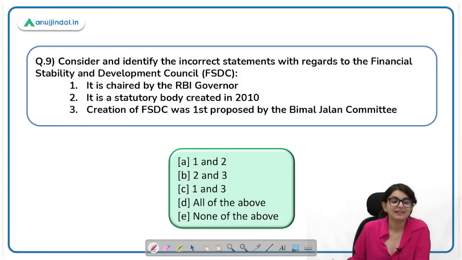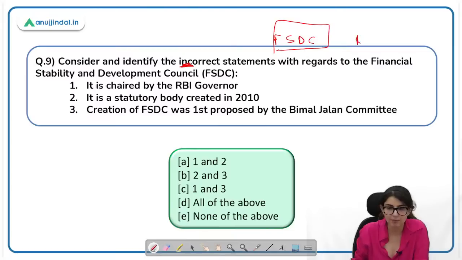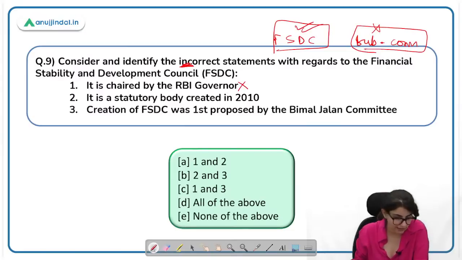Very good. Consider and identify the correct statement with regard to Financial Stability and Development Council. Now, this question is about the Financial Stability and Development Council, and you have to find out the incorrect statement. It is chaired by RBI Governor. Who chairs the FSDC and who chairs the subcommittee of FSDC? You should all know this. The question is not about the subcommittee. The question is about FSDC. So, who chairs the FSDC? This is an incorrect statement. Who chairs it? Who's going to tell me who chairs the FSDC?